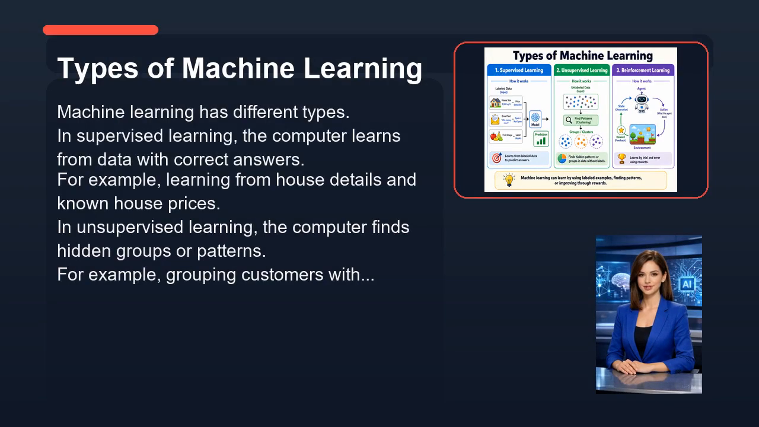Now let's look at types of machine learning. Machine learning has different types. In supervised learning, the computer learns from data with correct answers. For example, learning from house details and known house prices. In unsupervised learning, the computer finds hidden groups or patterns. For example, grouping customers with similar buying behavior. In reinforcement learning, the system learns by trial and error. This is used in games, robotics, and decision-making systems.